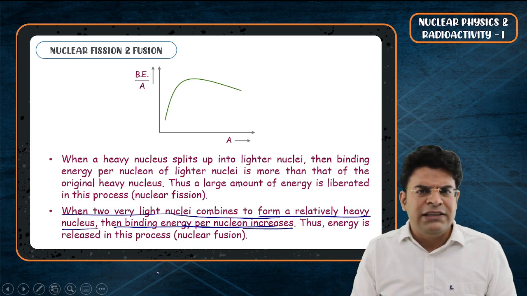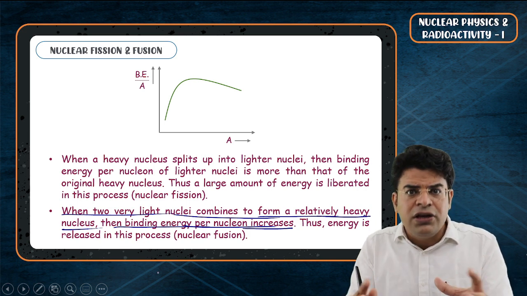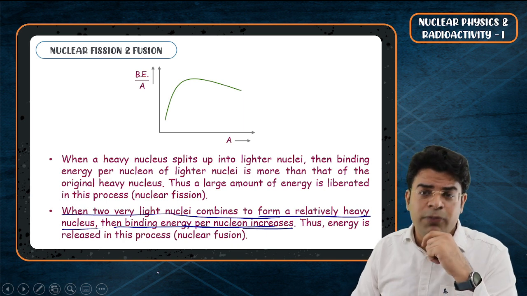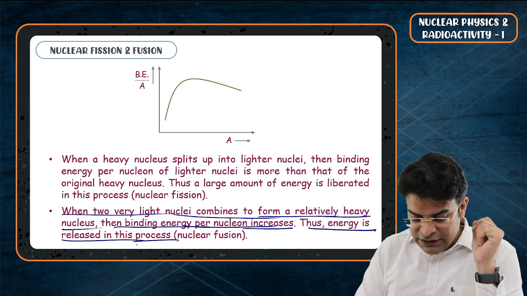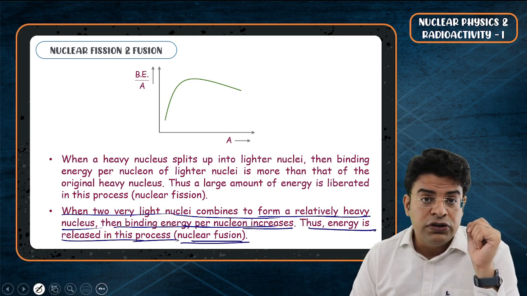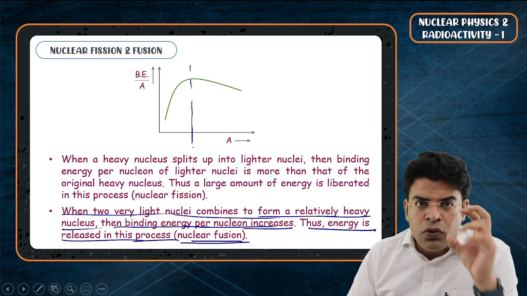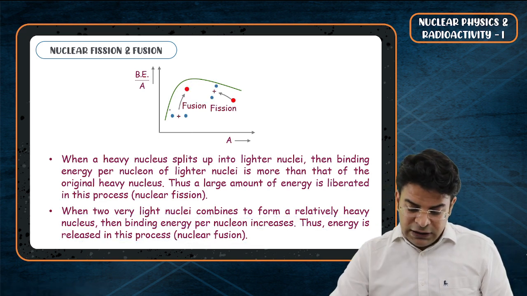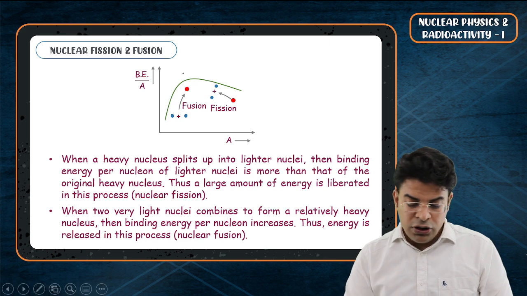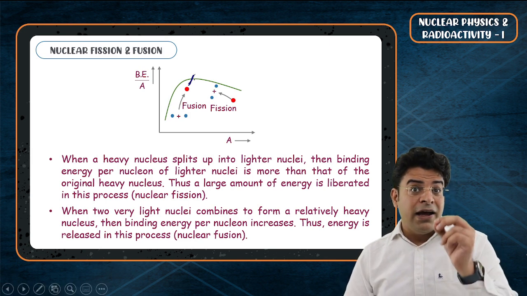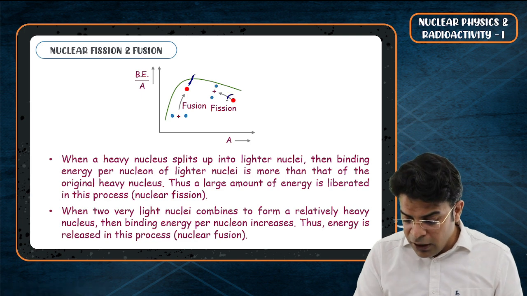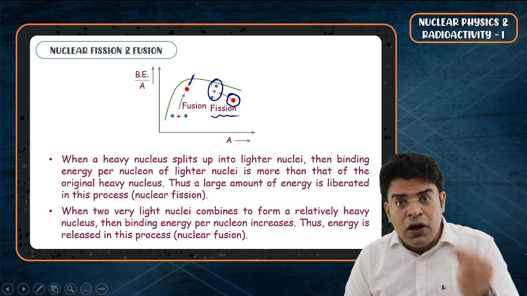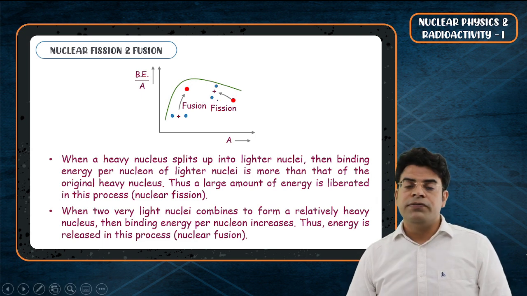It increases in both cases, whether the nucleus undergoes nuclear fission or nuclear fusion. In both cases, the reaction happens so as to increase the binding energy per nucleon. Thus, energy is released in the process, and this process is called nuclear fusion. Who shows nuclear fusion? The nucleus having mass number less than that of iron. So, to understand, a smaller nucleus undergoes fusion to form a bigger nucleus having higher binding energy per nucleon, and a bigger nucleus breaks down into smaller ones, undergoing fission, so as to also attain higher binding energy per nucleon.